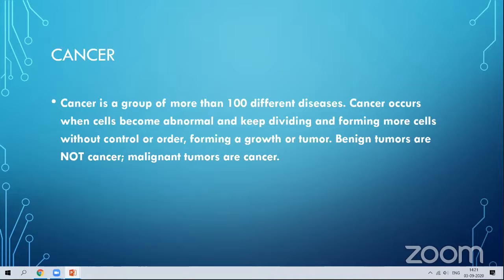It becomes a tumor. That tumor is considered to be the cancer. All types of tumors are not cancers. Some tumors which are harmful, which are malicious, which are unnecessary, which harm our body, are called cancer.